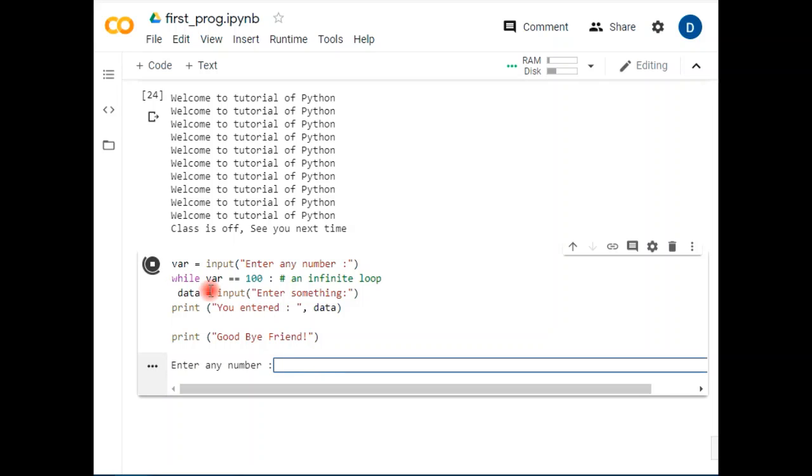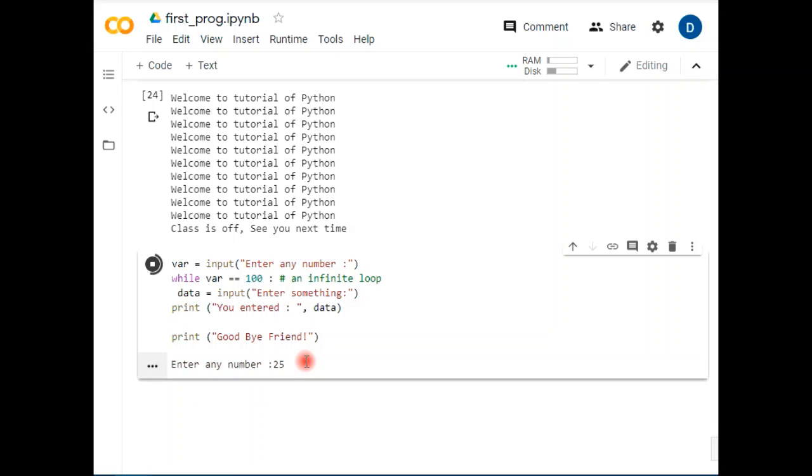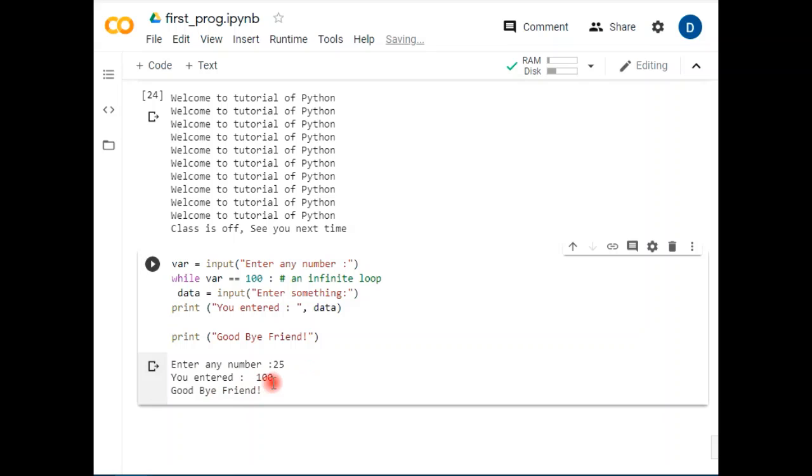Now see, inside the program I have given a condition: only when this variable is equal to 100 will this condition be true. Entering something, I entered 100, and the goodbye friends message appears.